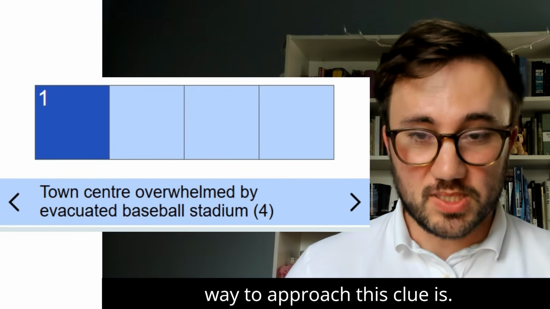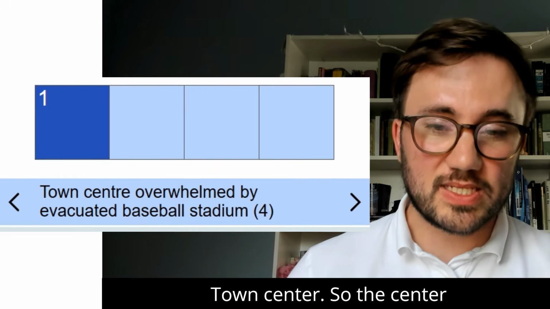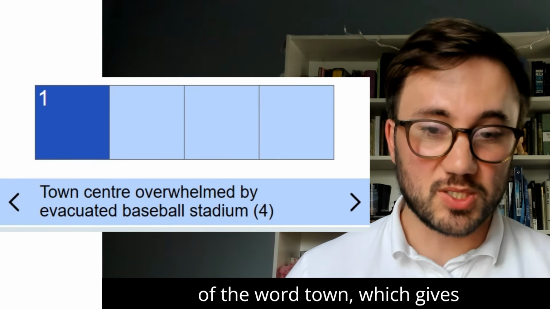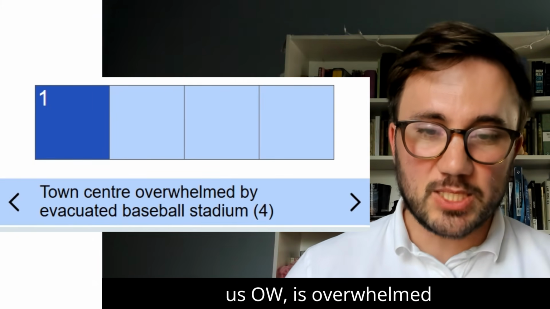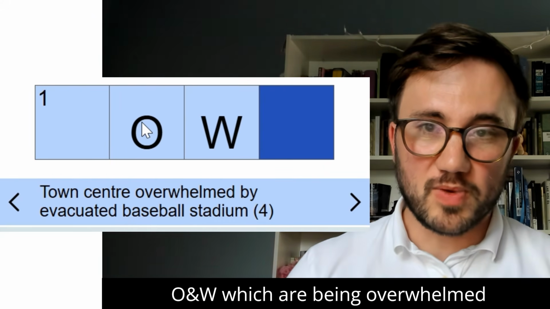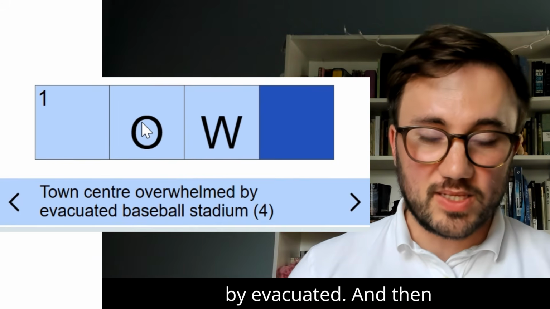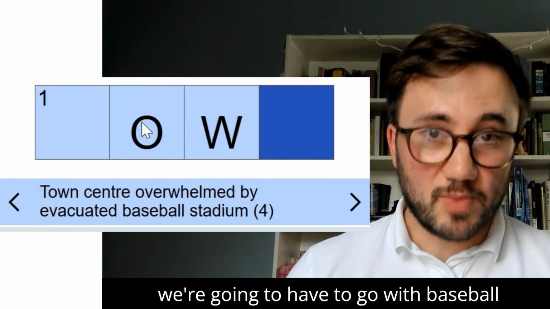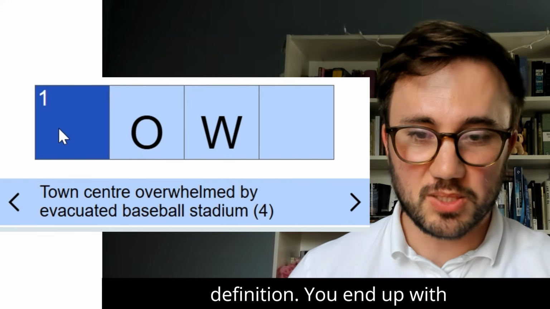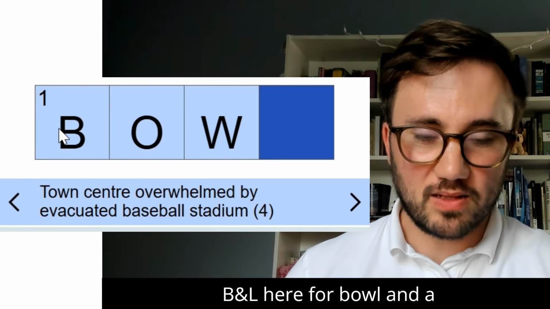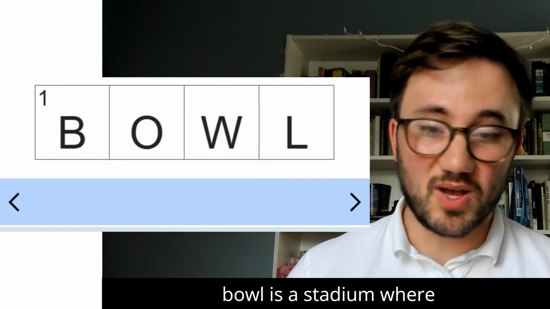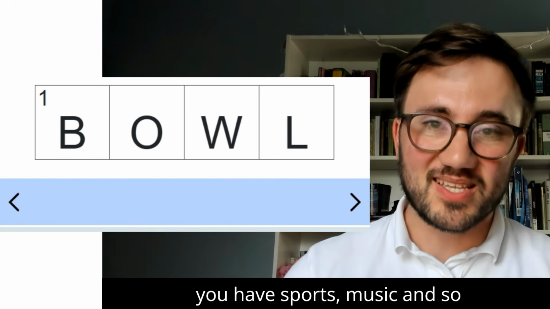Another way to approach this clue is town center. So the center of the word town, which gives us OW, is overwhelmed by. So then we have O and W, which are being overwhelmed by evacuated. And then we're going to have to go with baseball here because then that leaves us with one word left, which has to be then the definition. You end up with B and L here for bowl, and a bowl is a stadium where you have sports, music, and so there's the answer.